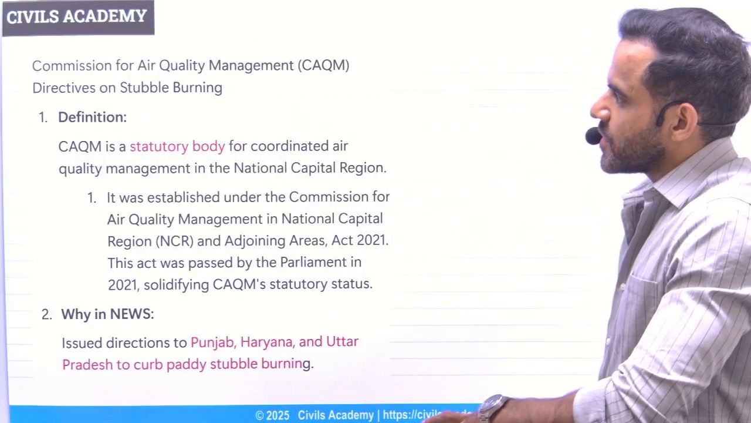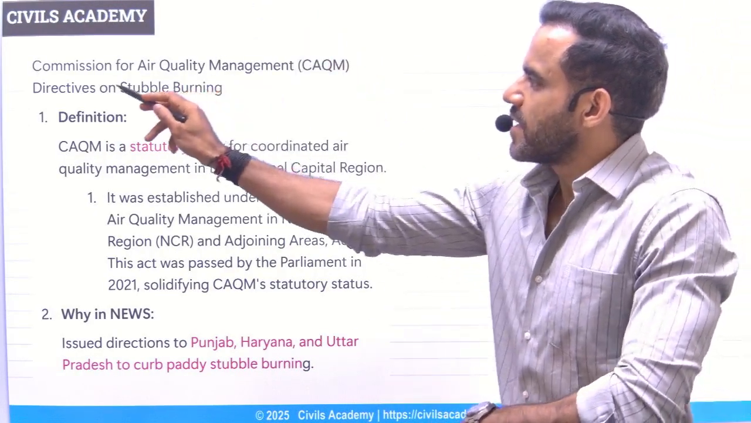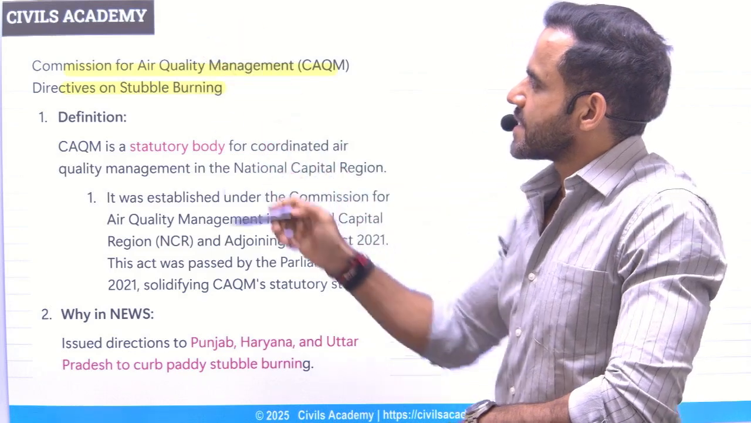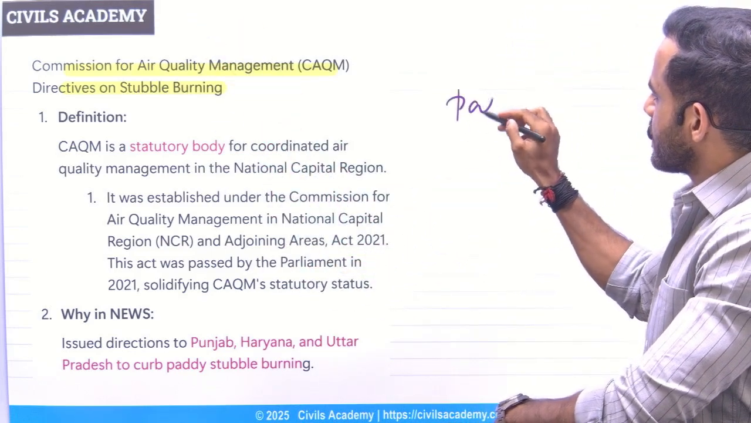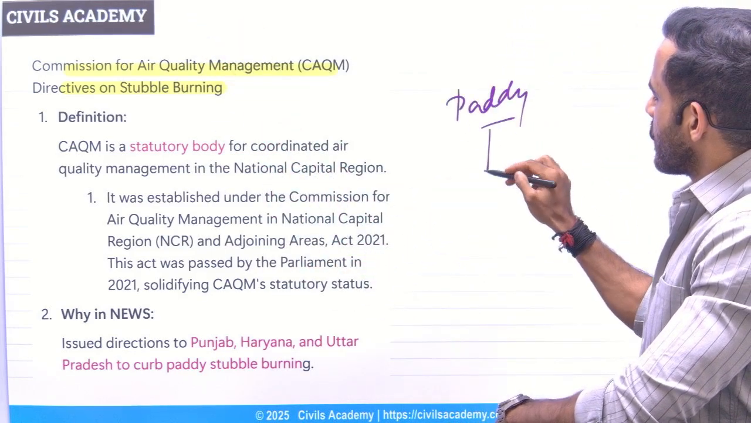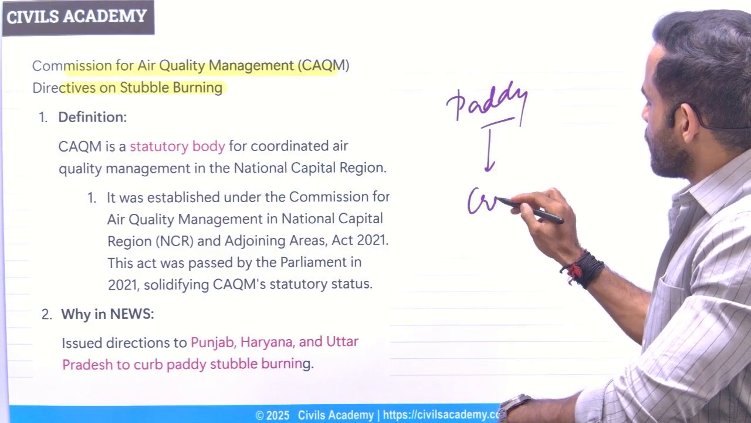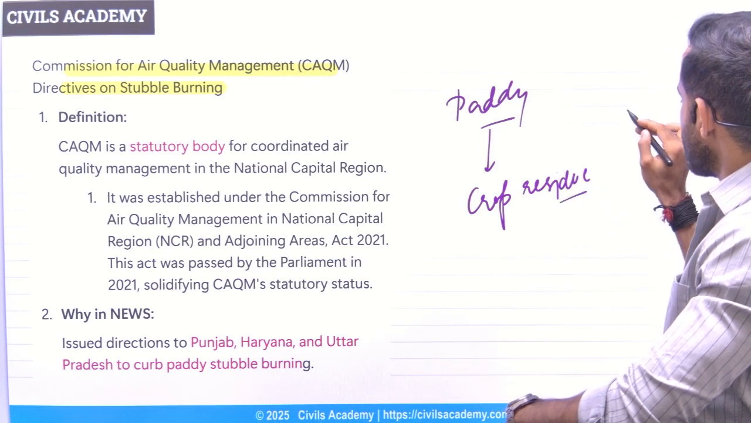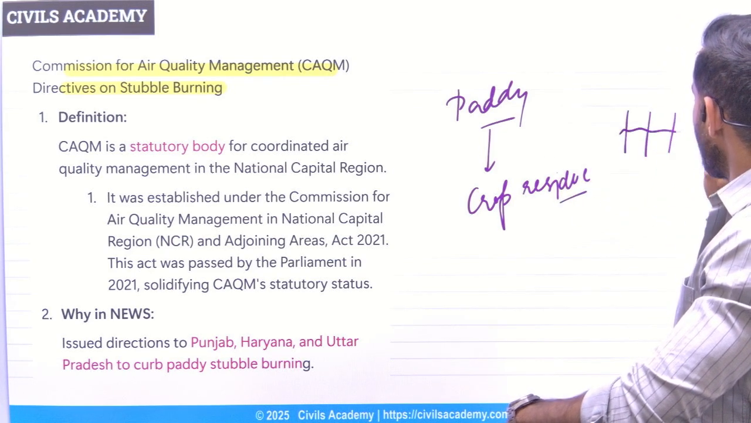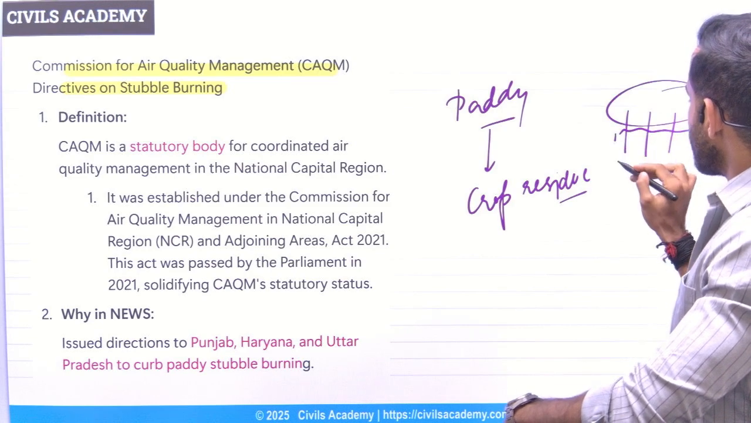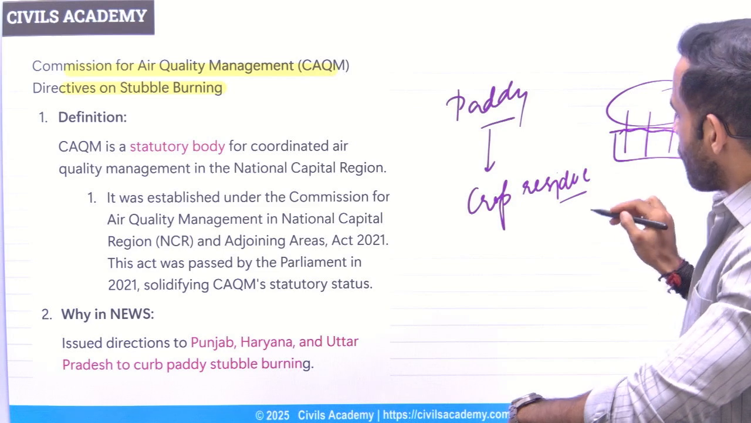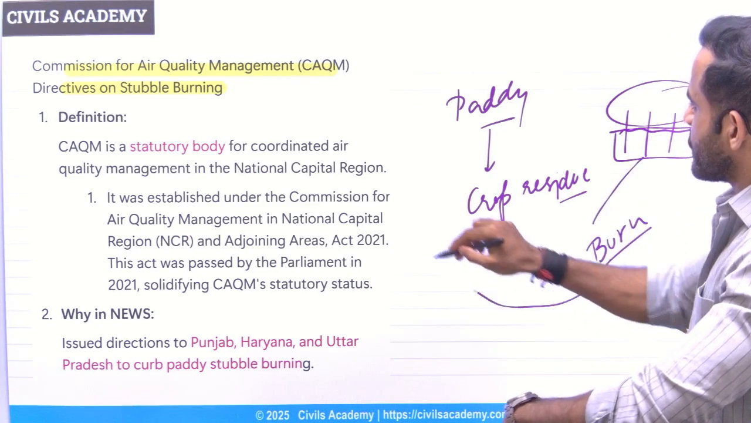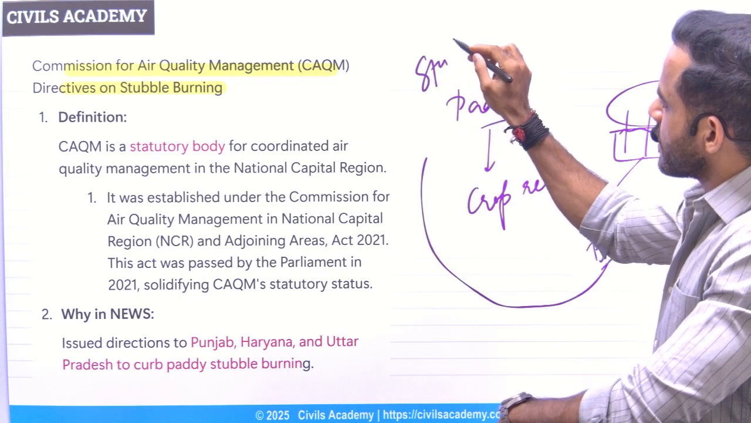Next is related to Commission for Air Quality Management. This has issued directives on stubble burning. See, understand, this is paddy field. Now there is a crop residue. Crop residue basically means the remaining part of the crop. So this has been harvested and this is still there on the field. Farmers burn it to clean the field. This is basically referred as stubble burning.